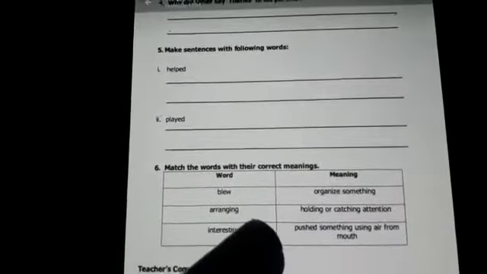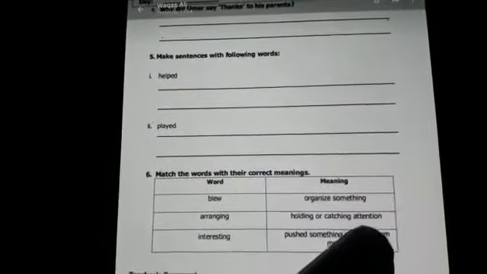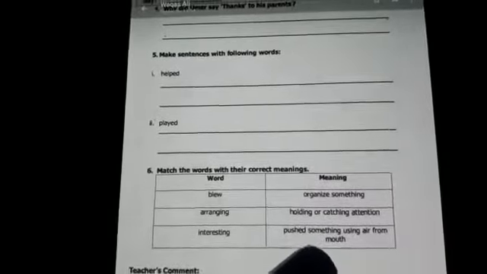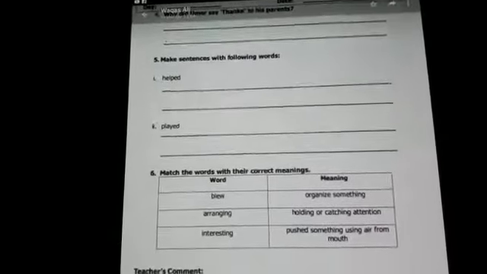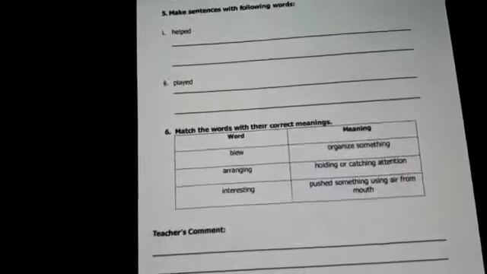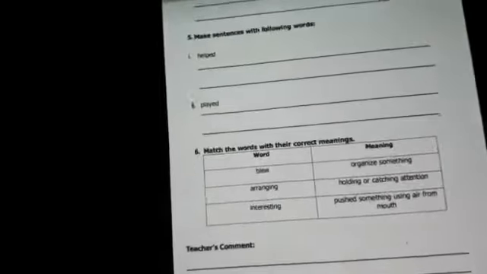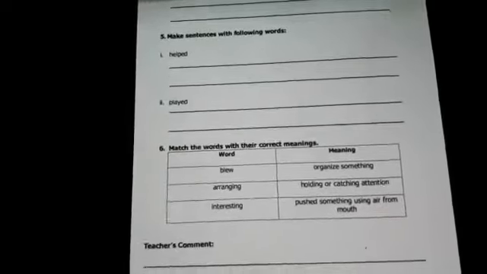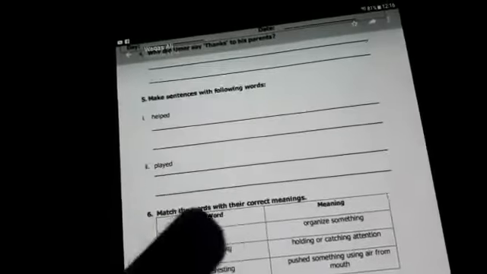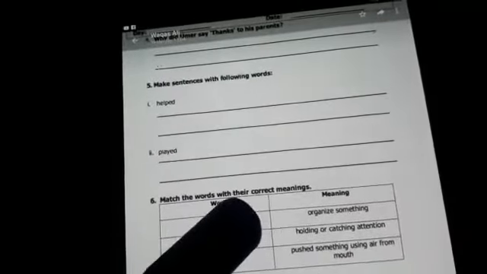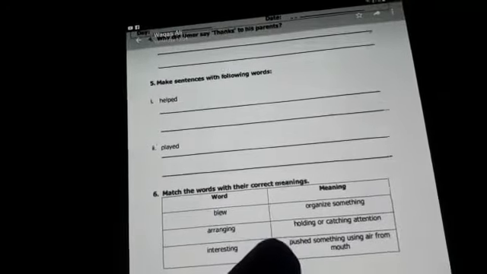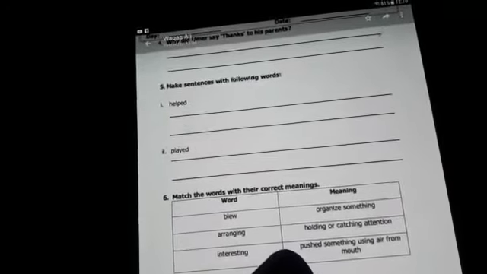No. Holding or catching attention? No. Pushed something using air from mouth. When you blow air from your mouth, that is called blow or blew. The second form of blow is blew. So the correct meaning is the last one, pushed something using air from mouth.